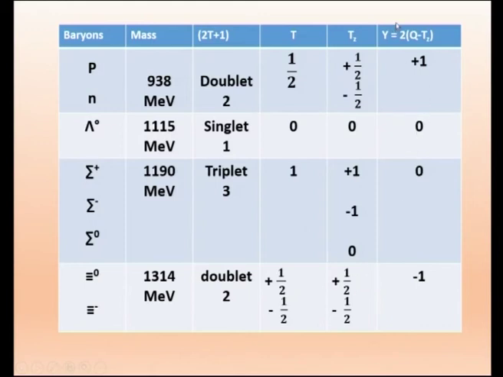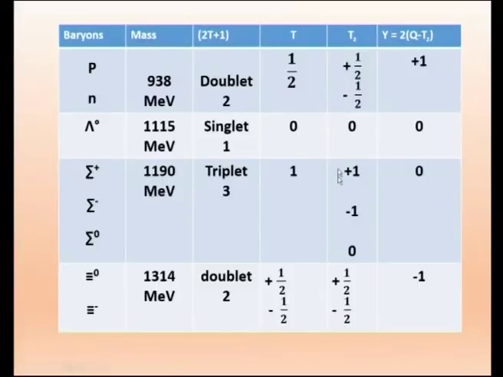And here if you substitute, y is equal to 2 into q minus 2Tz. So here this particle has got charge 0. So I have to put 0 here, 0 minus, and I will get Tz equal to plus half. Therefore, I will be getting minus 1, because there is a 2 outside. Similarly, if we take psi minus, this is minus half. This charge is minus here. Therefore, I will be getting y equal to 2 into, this charge is minus, and also this one Tz is minus. So I will be getting minus 1 here. So this is the pattern in which the 8 baryons were fitting.